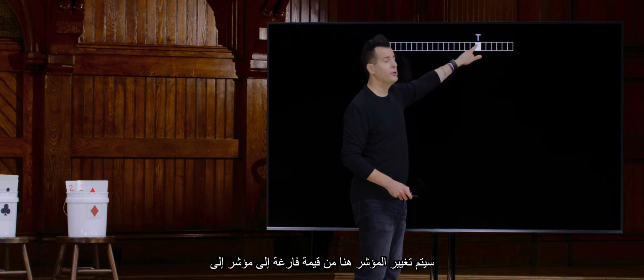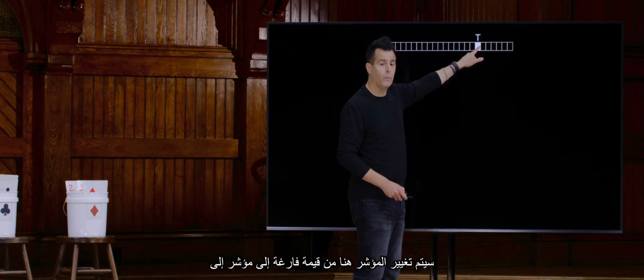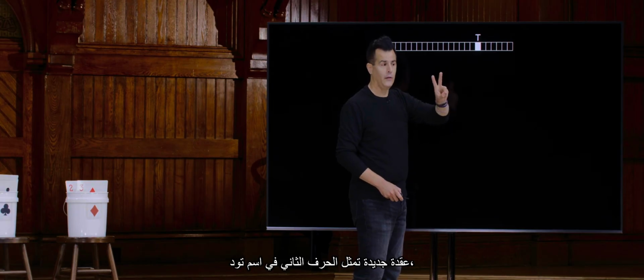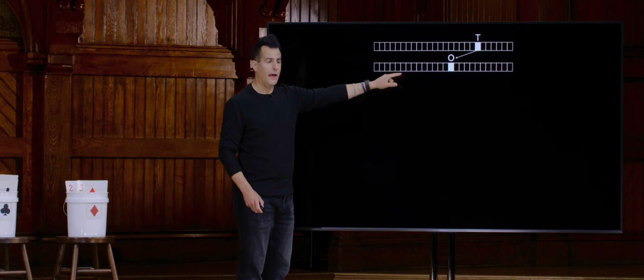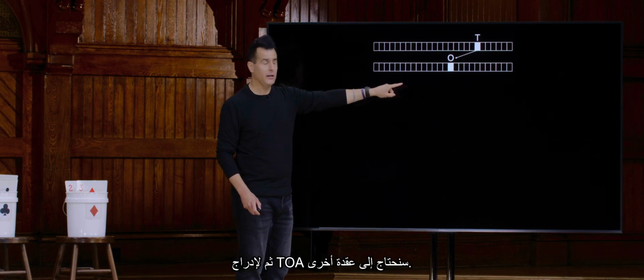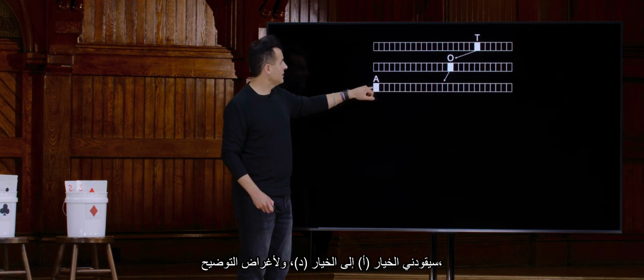So what do I mean by this? Suppose we want to insert Toad, one of the characters from the Nintendo universe, first. If we count up where T is in the alphabet, this pointer here will be changed from null to a pointer to a new node that represents the second letter in Toad's name, which is going to be, of course, O. Then to insert TOA, we're going to need another node. A is going to lead me to D, and for depiction's sake, I'm going to draw it in green, even though this would actually be a Boolean or something like that in memory that indicates that Toad's name stops here.